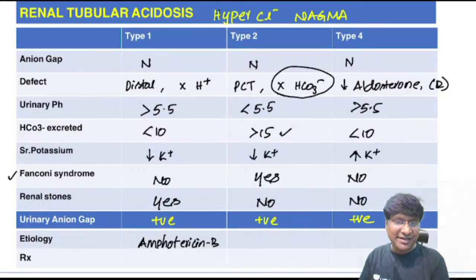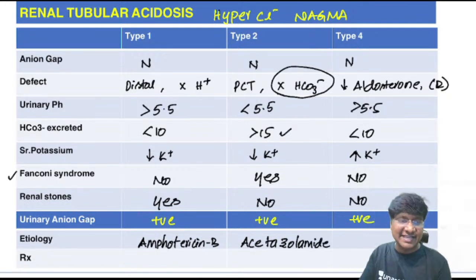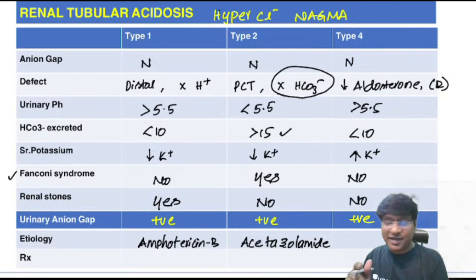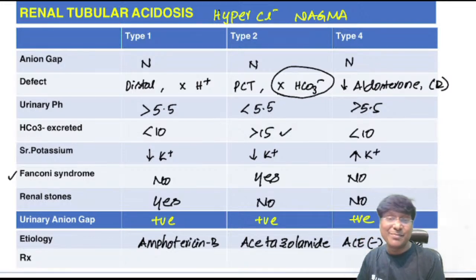Then you take type 2 renal tubular acidosis. The drug which will cause type 2 renal tubular acidosis is acetazolamide, which is a carbonic anhydrase inhibitor. And your type 4 renal tubular acidosis is caused by your ACE inhibitors or angiotensin receptor blockers.